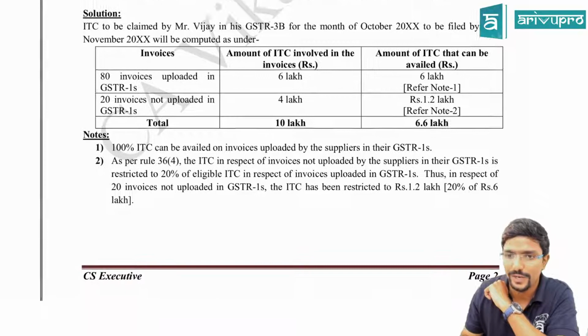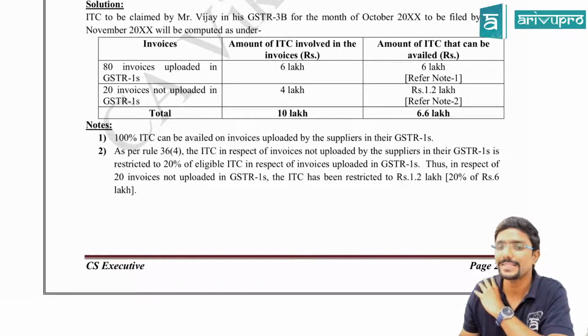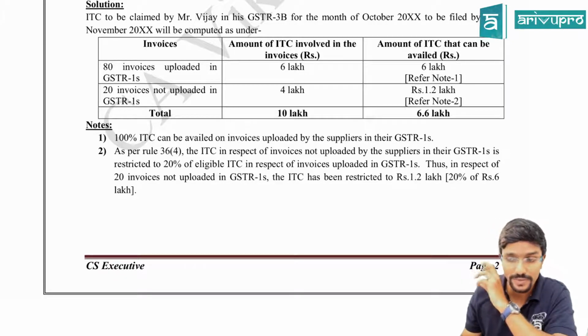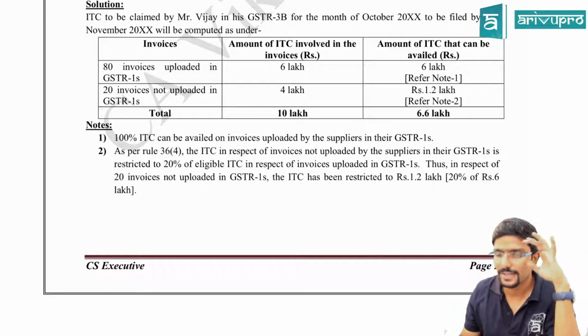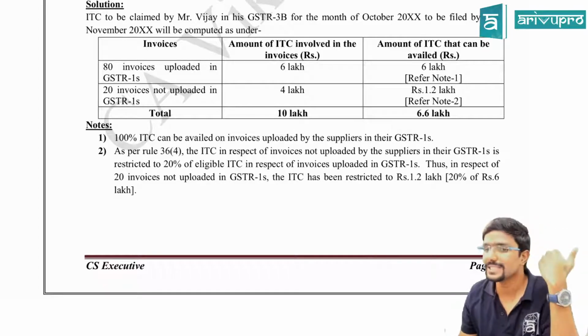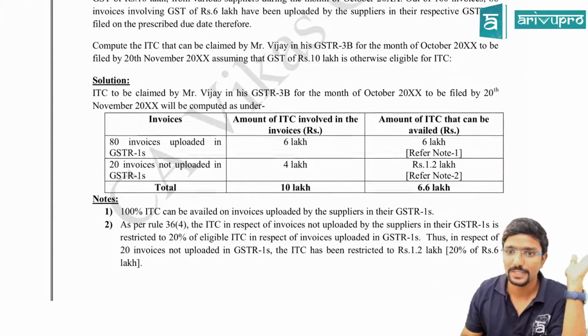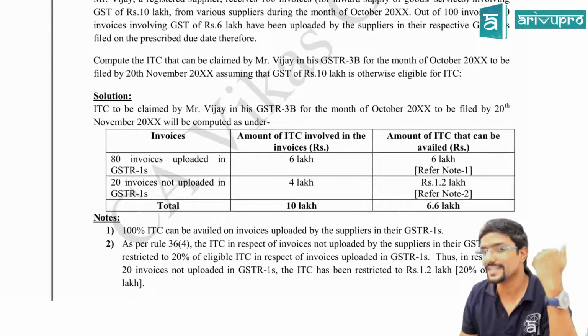Okay, Note 1. What does Note 1 tell? 100% ITC can be availed on the invoices uploaded by the suppliers in their GSTR 1. And they have also given in the last line of the question that all other conditions are satisfied. That means the full 6 lakh you can take. Fine. Next, 20 invoices not uploaded in GSTR 1.